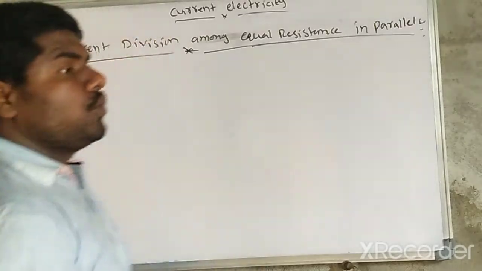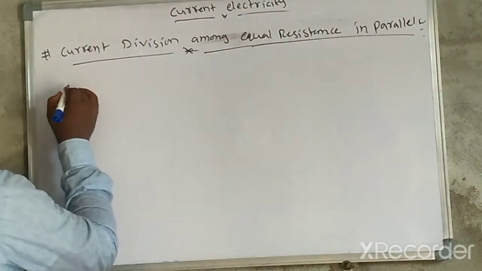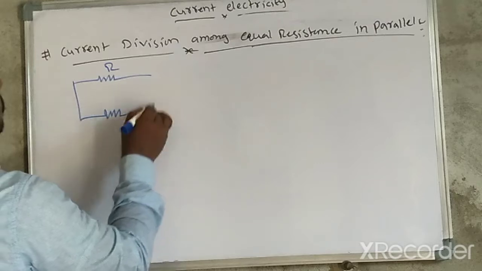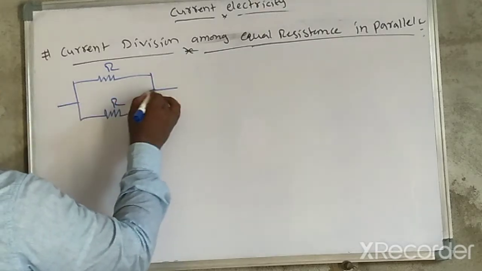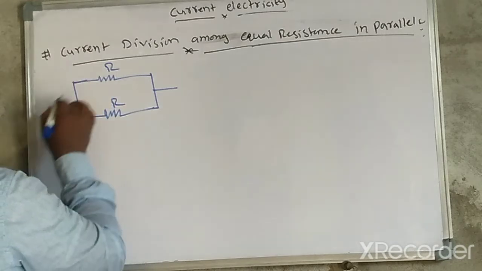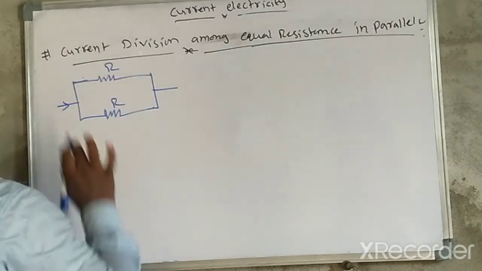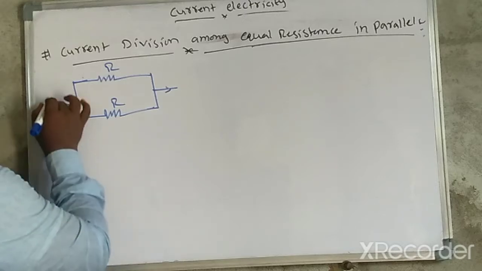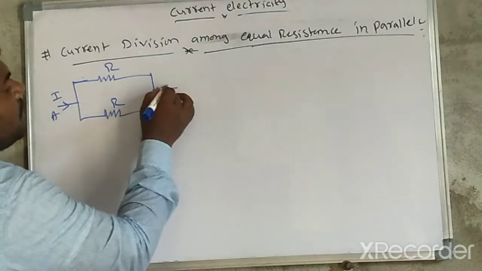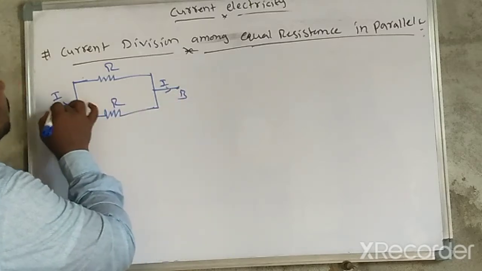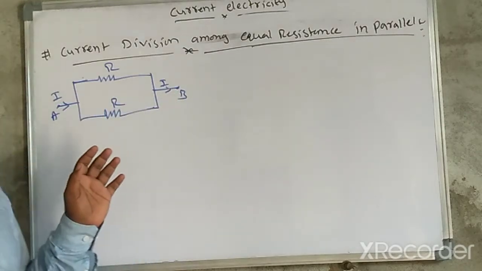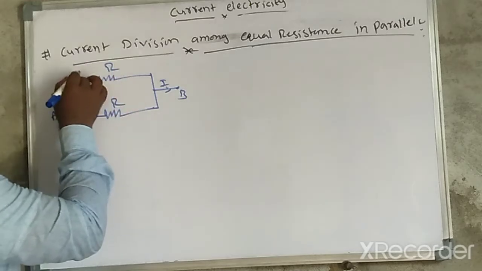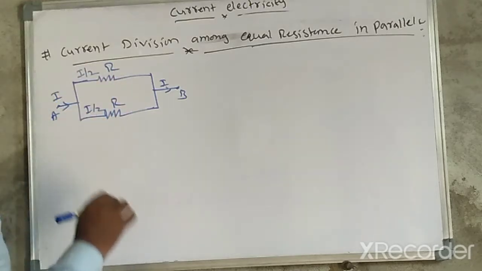If two equal resistances are connected in parallel, this is R and this one is also R. Current enters this junction, here I, at point A, and here also I, at point B. These two are the same resistors, so the current is divided equally: here I by 2, and here also I by 2.